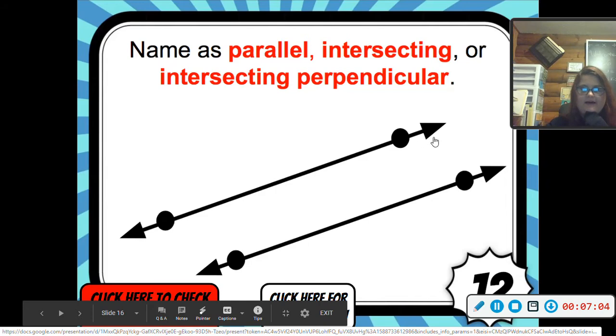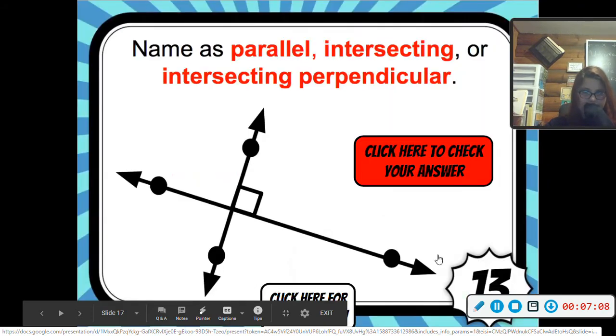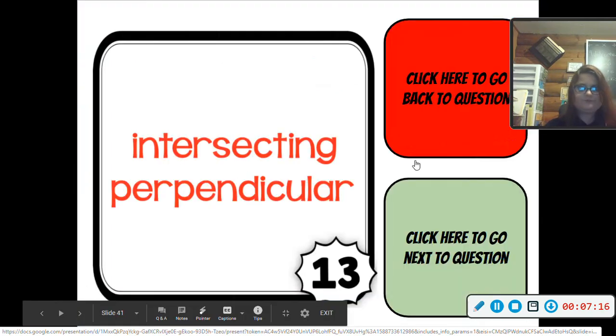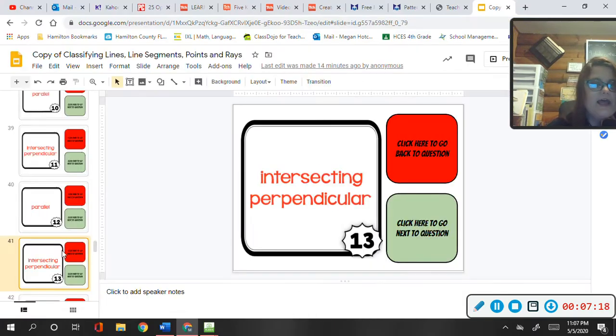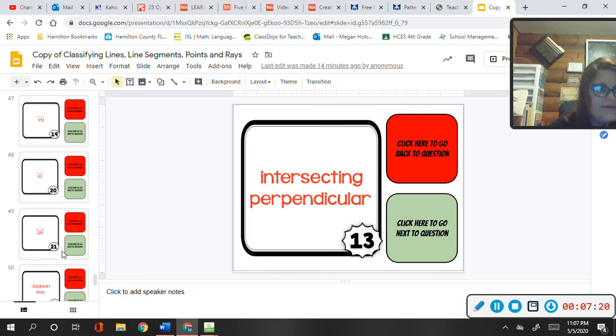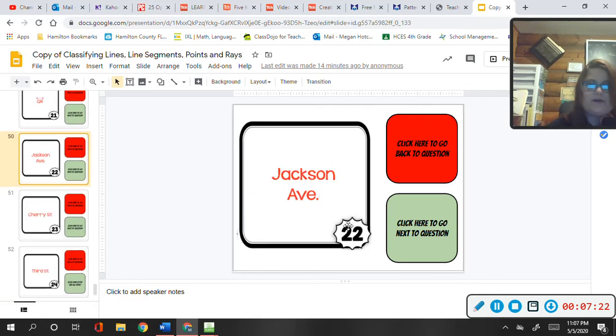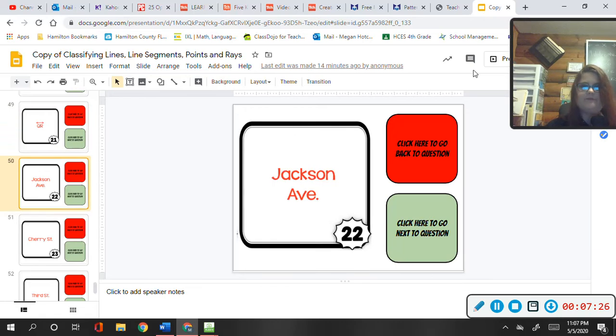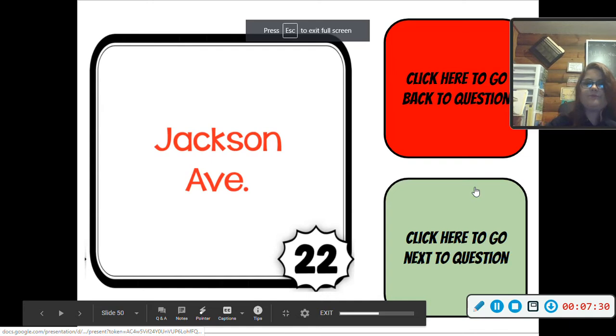And then we would have the parallel, intersecting, perpendicular, because it creates the 4 90-degree angles. And let's make sure I didn't miss any here. There we go. It would be this one. There were only a couple of slides that I wanted to show you guys.